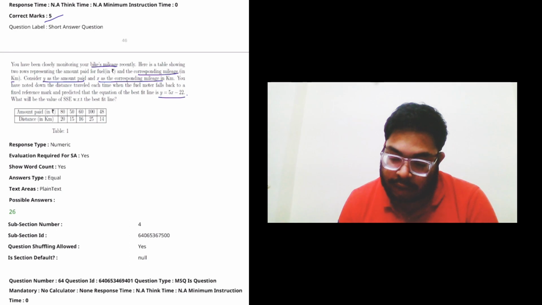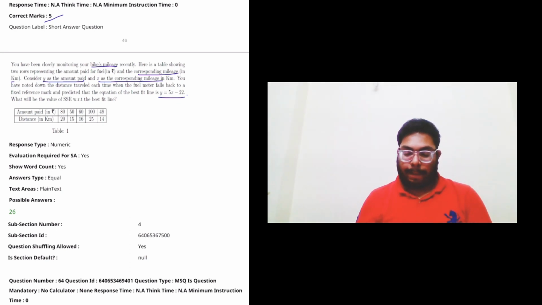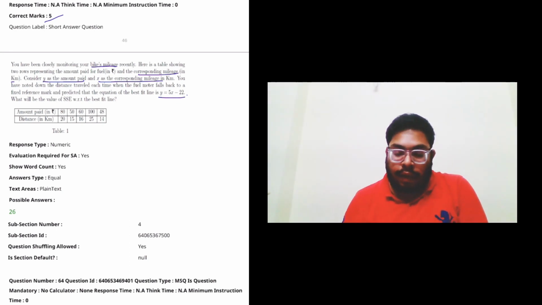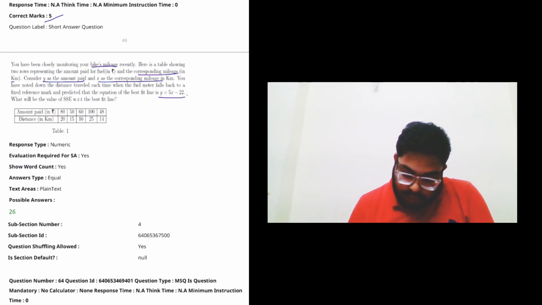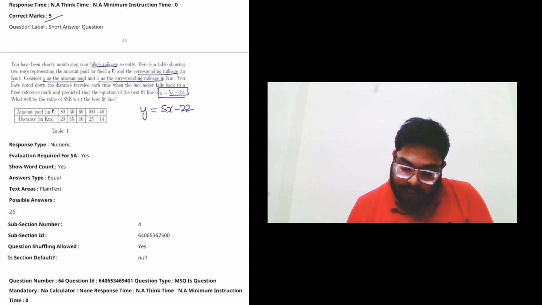So if you see this, the best line fit here is given as y equals 5x minus 22. Right.